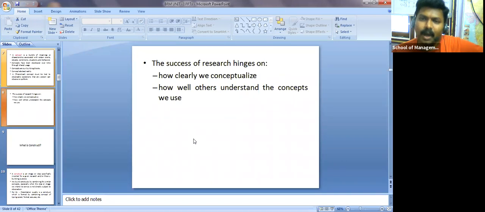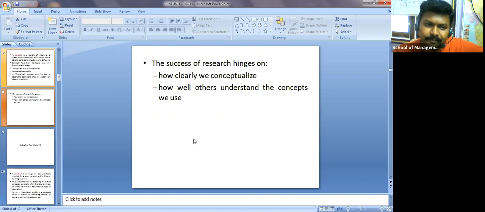Okay, so how well others understand the concepts we use is also most important. You may understand the concept in a different way, but at the same time your concept has to be reachable to each and every one. How well others understand the concepts we use also determines the success you are going to get in your research work. So, how clearly we conceptualize and how well others understand the concepts which we created or use.